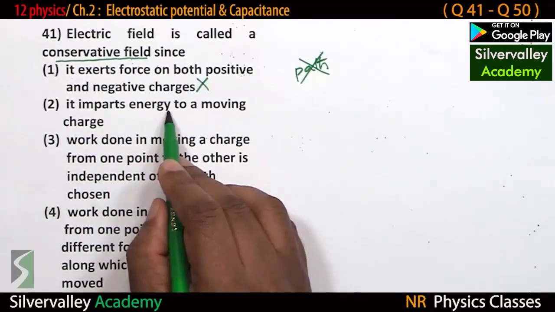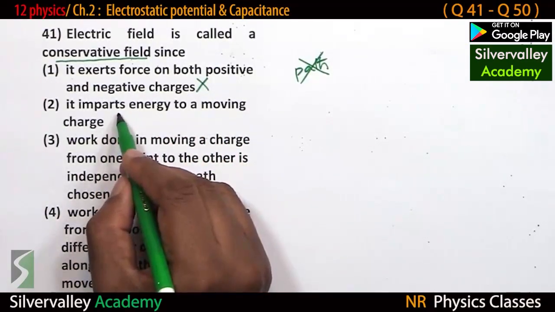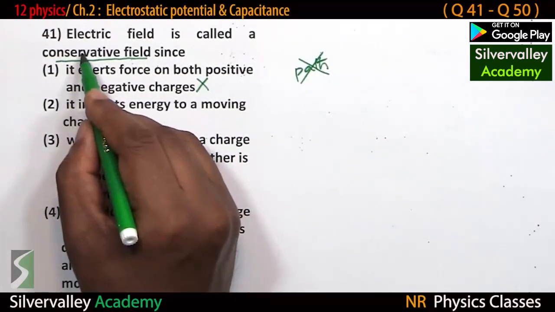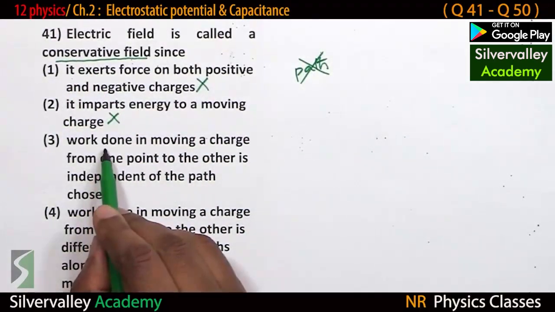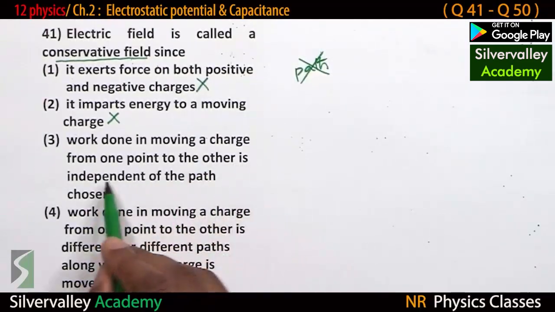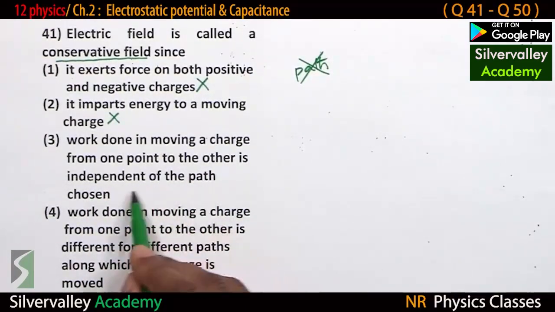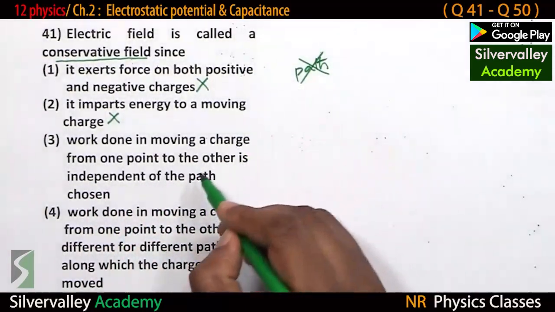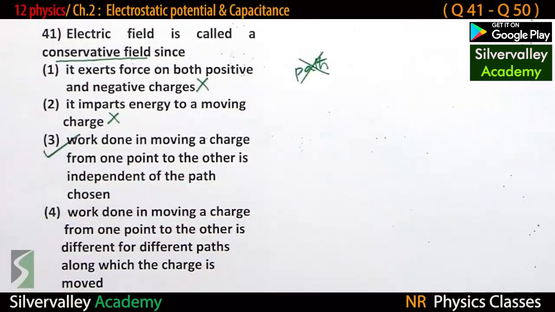It imparts energy on a moving charge. This is also not the condition for conservative. Work done in moving a charge from one point to another is independent of the path chosen. It is independent of the path. Yes. Work done in moving a charge from one point to another is different for different paths along which the charge is moved. No.